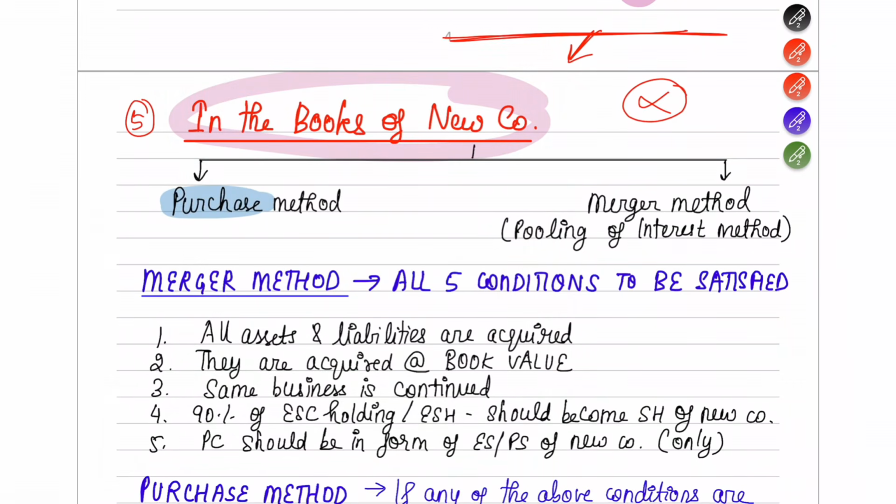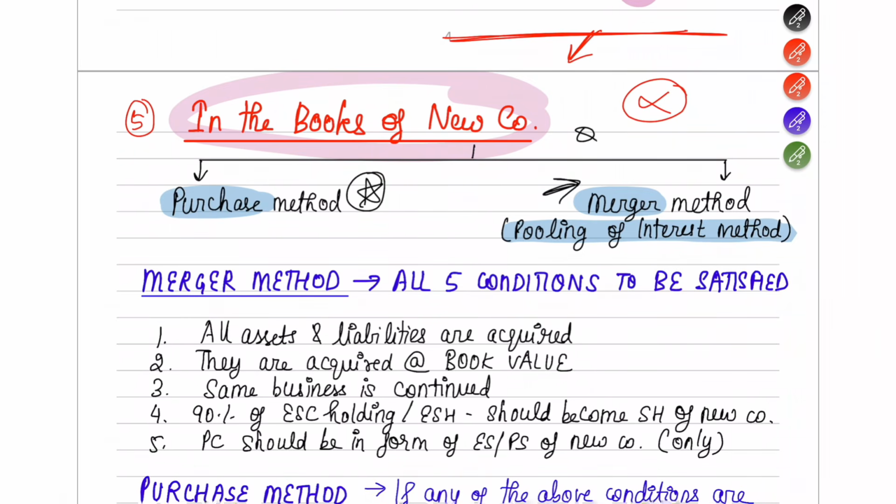One is using a purchase method, the other is using a merger method. The merger method is also called the pooling of interest method. Usually the purchase method is what is asked in the question, but in case the merger method is asked, you can do it using that.